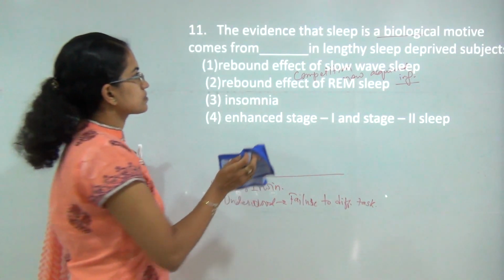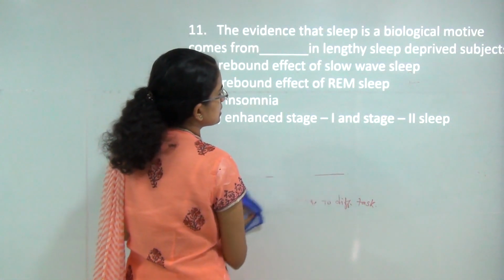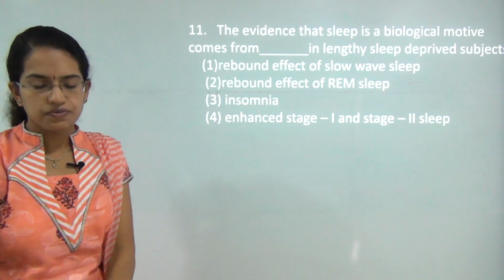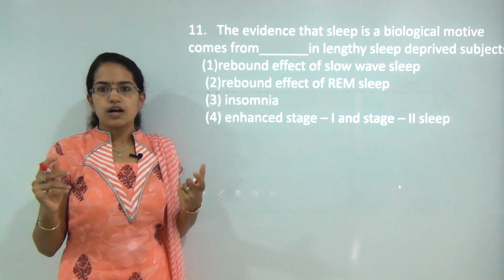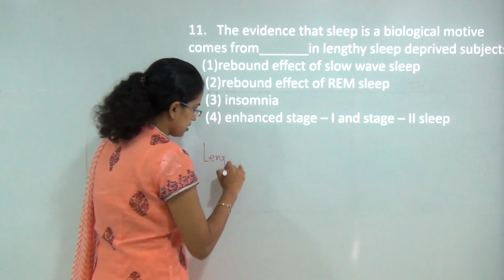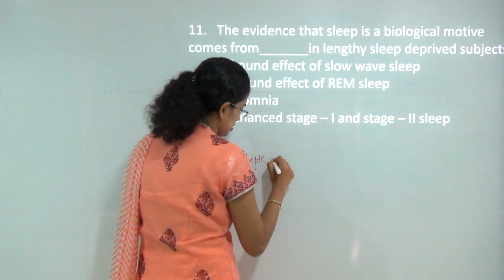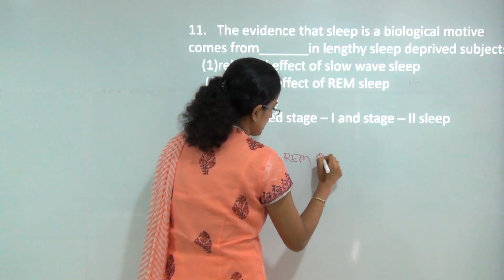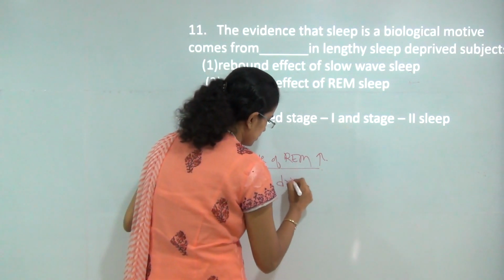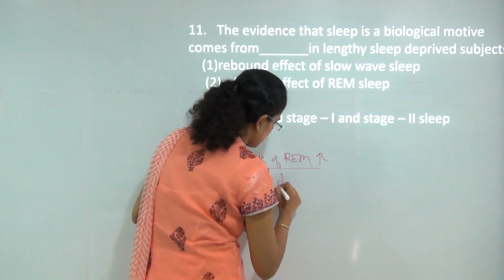The next question is, the evidence that sleep is a biological motive comes from dash in lengthy sleep deprived subjects. Now let's first understand what is rebound of REM. So when there is lengthening or deepening of the sleep, what would happen is under rebound, the length and the depth of REM sleep would increase, and this would particularly happen in sleep deprived people.